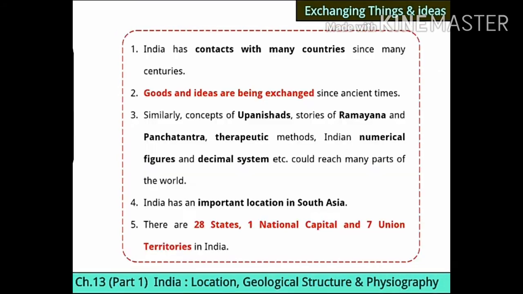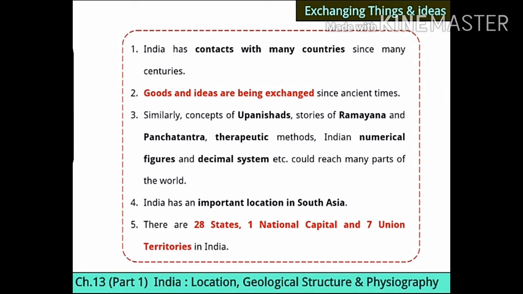Understood? Now here, exchanging things and ideas. Since olden times, we are exchanging things and ideas with other countries. See now the first point, India has contacts with many countries since many centuries.